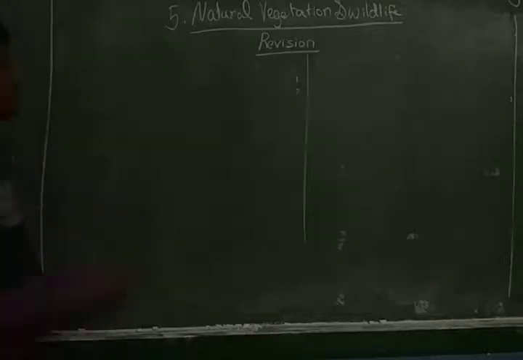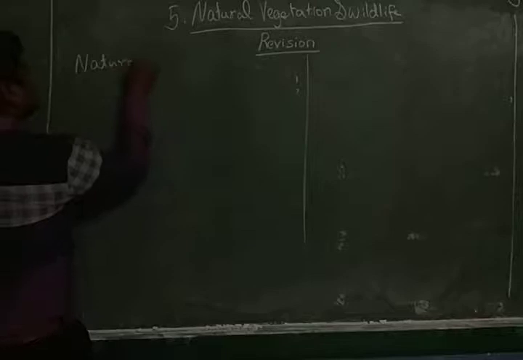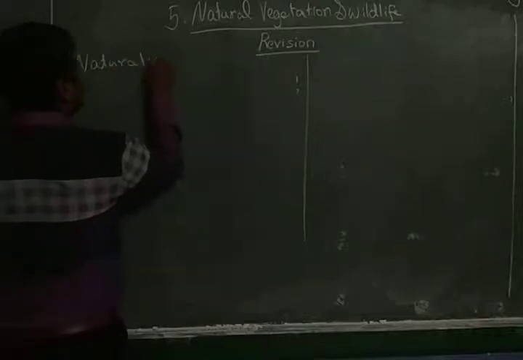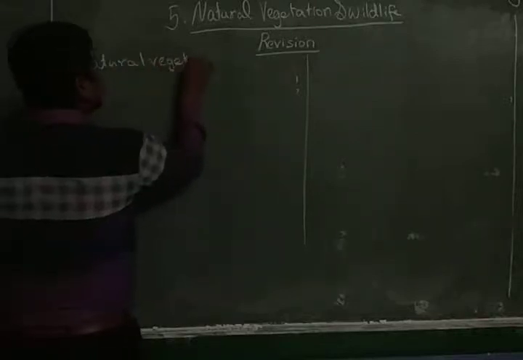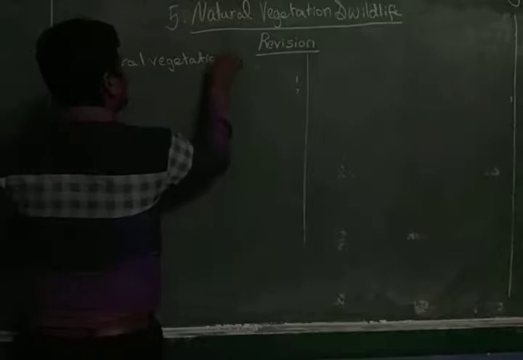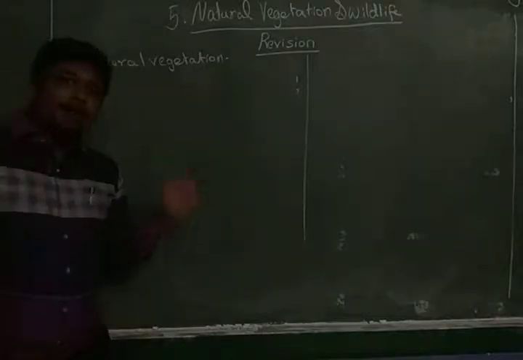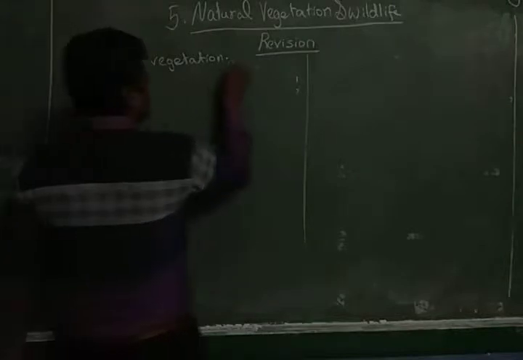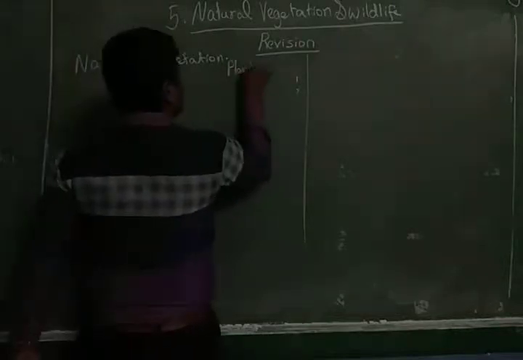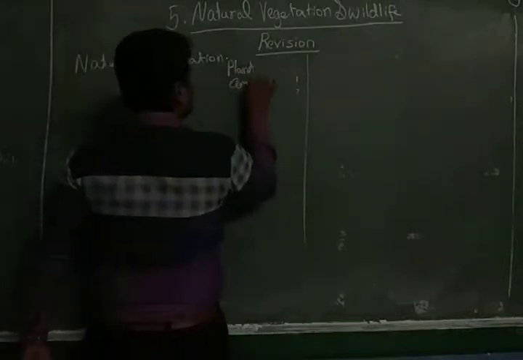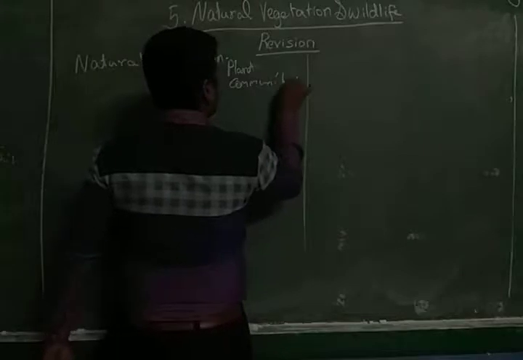So what is called natural vegetation? Natural vegetation commonly means the plant community. Then what is virgin vegetation?